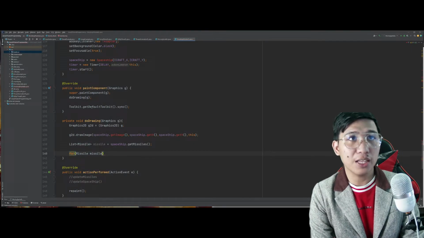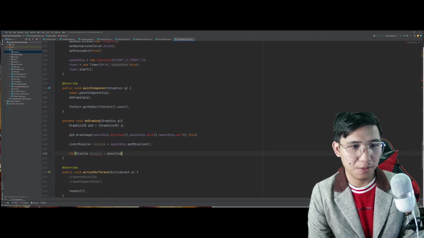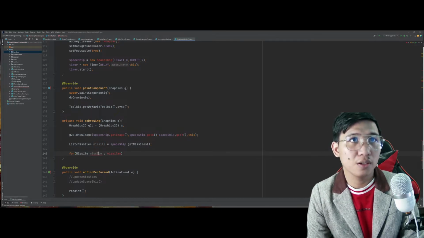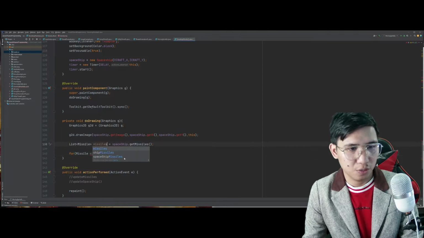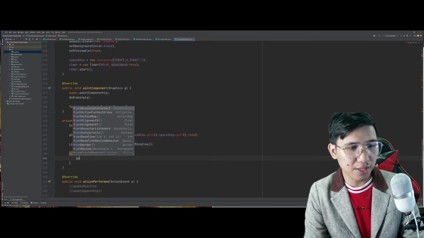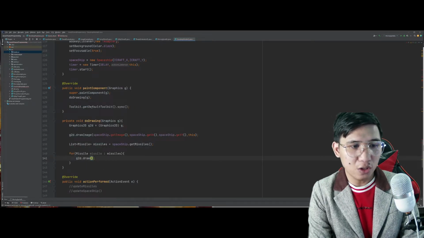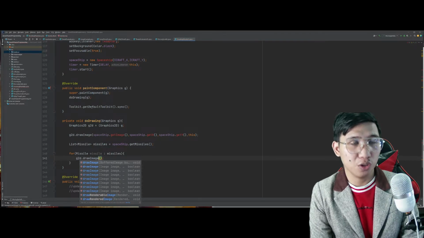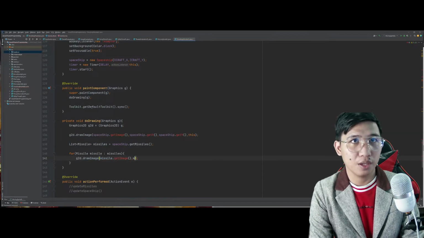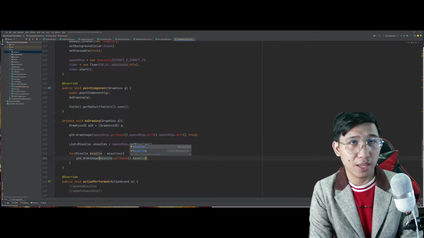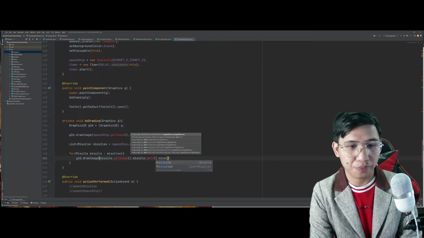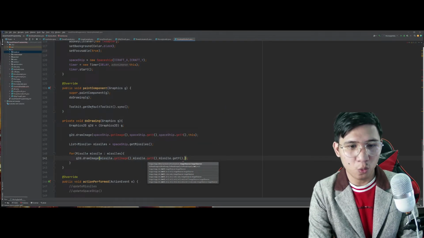Okay? And for every missile na pipindutin natin, for every missile na lalabas, tama ba yung spelling ko ng missiles? Double S, no? It should be double S. Ayan. For every missiles na lalabas, take note, we need to draw the image for the missile itself. Get image. Tapos missile.getX. Mag-error pa yan kasi hindi pa natin siya ini-implement. Missile.getY. This.